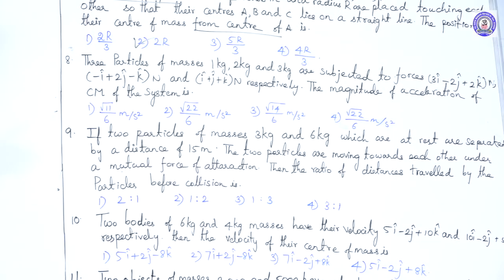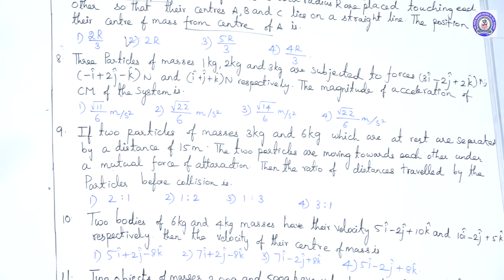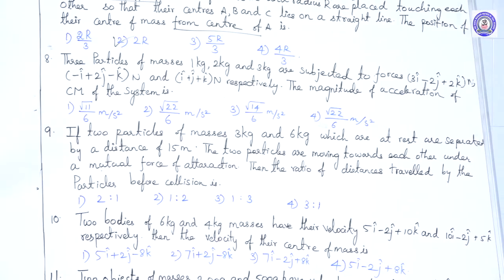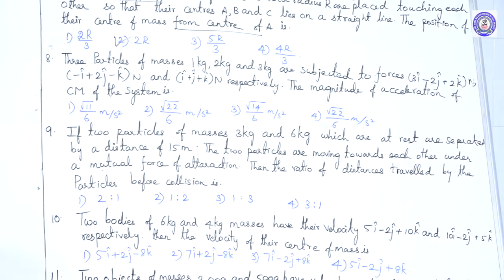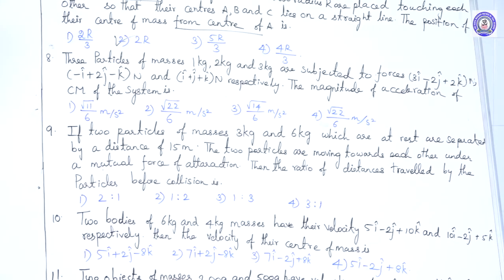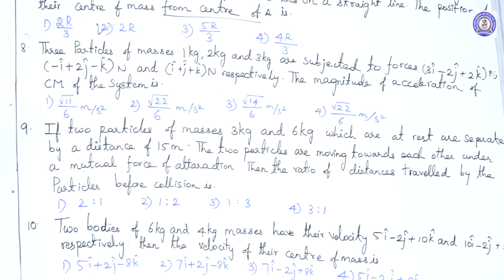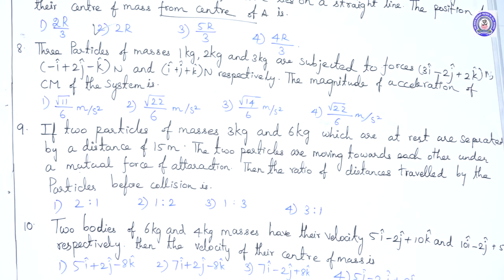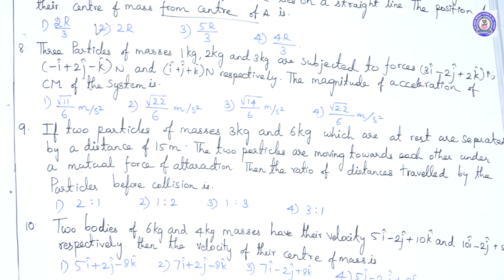Eighth problem. Three particles of masses m1 is 1 kilogram, m2 is 2 kilogram, and m3 is 3 kilogram are subjected to forces. On the first mass, force vector F1 is acting. On the second mass, F2 vector is acting. On the third mass, F3 vector is acting. Find the magnitude of the acceleration of the center of mass of the system. So we have the acceleration formula.